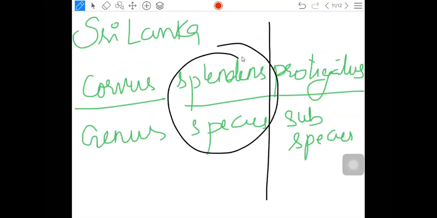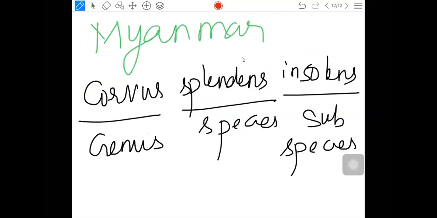But the problem is that some morphological differences made them subspecies. Then Corvus splendens insolens is another subspecies in the case of Myanmar. Okay. So that is the total story of the species and subspecies concept.